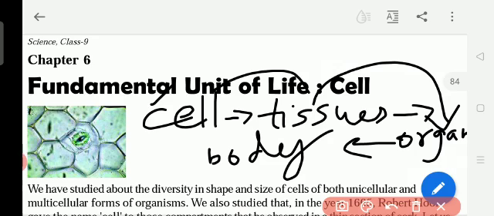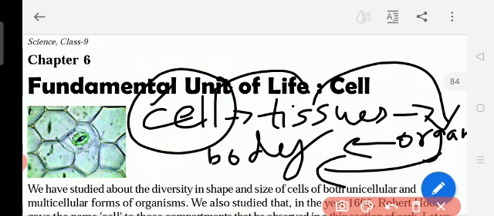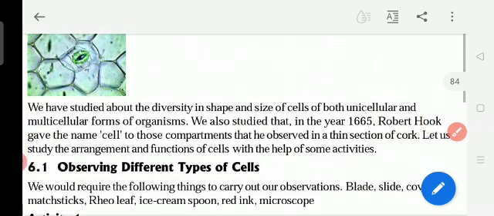So one organ is the eyes, or the nose, or the skin, hands, legs, heart. So many organs are there, and all these organs together make a body, one structure. So the first one is what? Cell. That is why we say fundamental unit of life. So the cell is the life for the body.